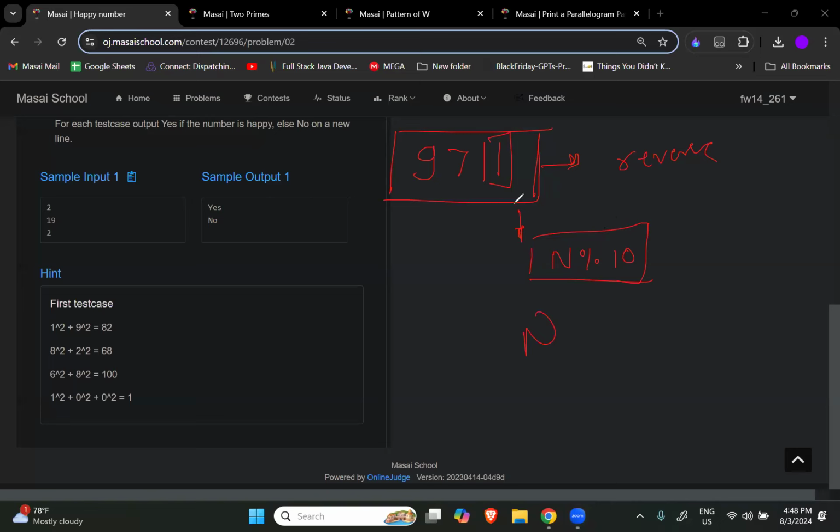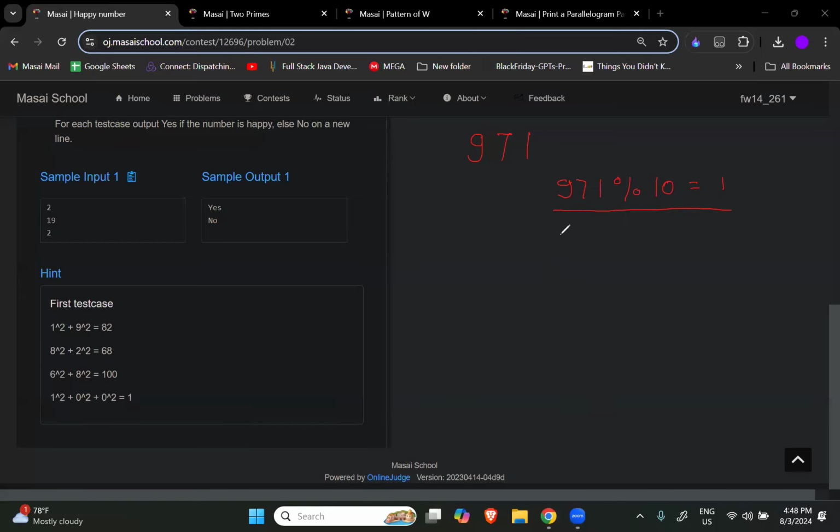हमने किस तरह से इस क्वेश्चन को सॉल्व किया था? Remember it, because if you got the idea, then you are almost 60 to 70% closer to solving this question. So 9, 7, 1. At first I want 1. So what I will do? I will first do 9, 7, 1 modulo 10. So the answer that I will get is 1, right? Now 1 का तो काम हो गया.